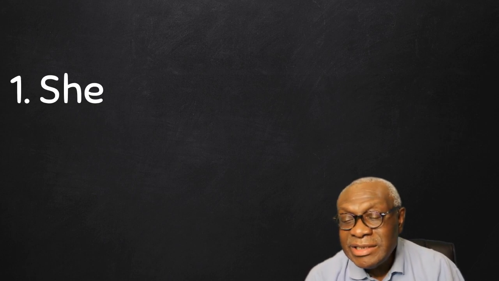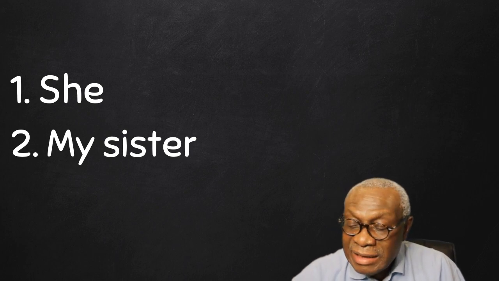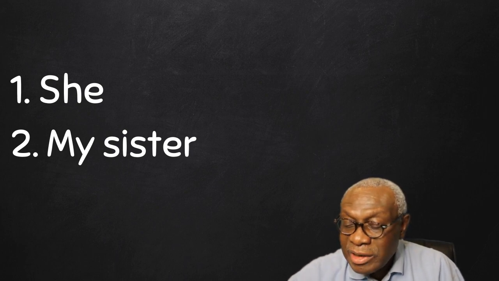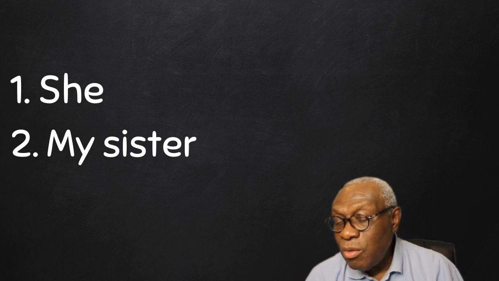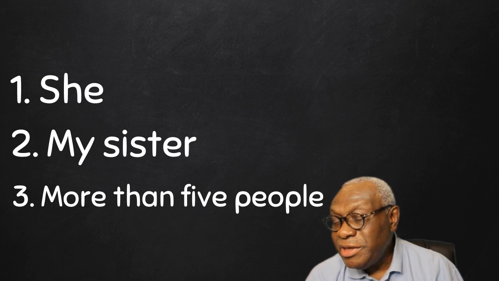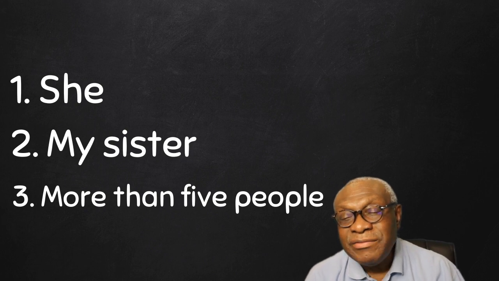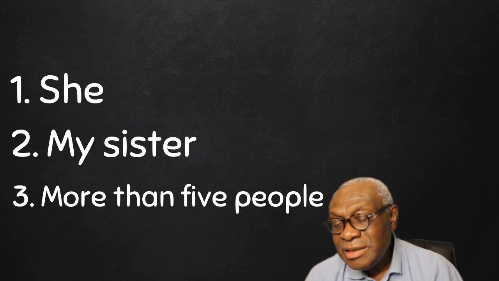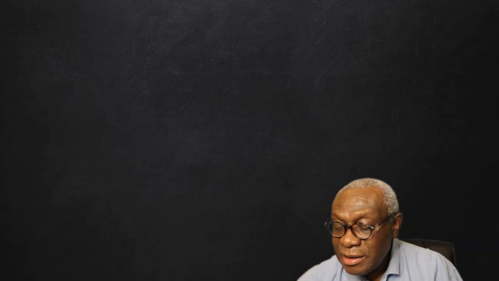At times the subject is more than one word, as we have in number 2, my sister, this lady, for example. At times the subject is far more than 2 words. Here in number 3, we've got 4 words. More than 5 people. So the subject is a group or an individual doing the action. That is what we've tried to achieve today.